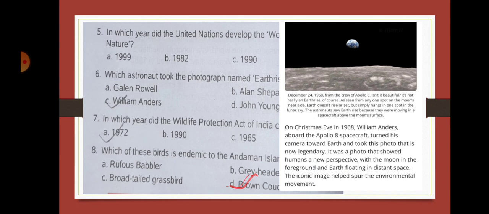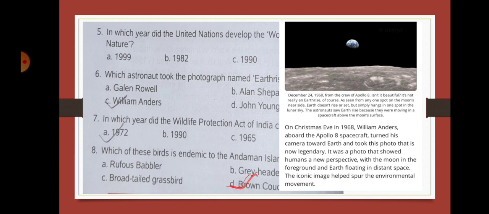The astronauts saw Earth rise because they were moving in a spacecraft above the moon's surface. So it is not about Earth rising or falling, it's not like that. It was just seen in one spot, but the astronauts saw the earth rise because they were moving in the spacecraft of Apollo 8. And so when the spacecraft was moving above the moon's surface, the position of the earth seemed to be an earth rise.